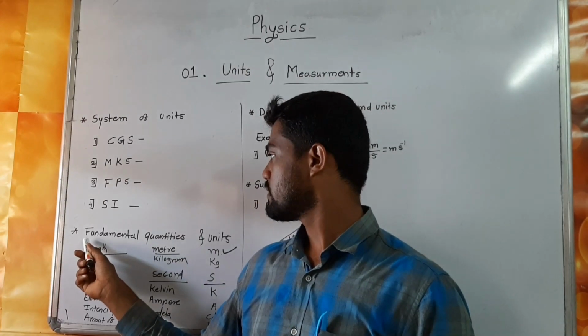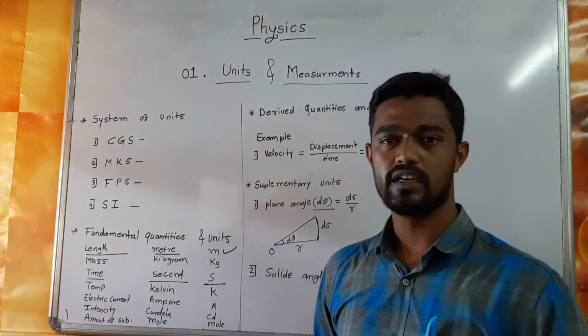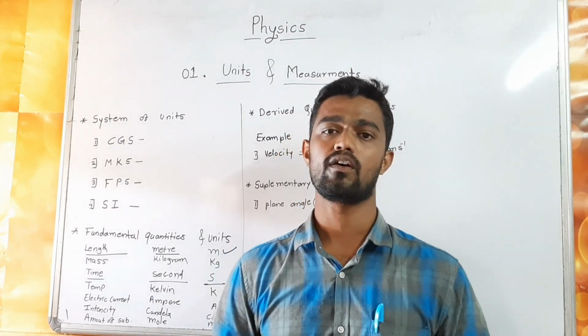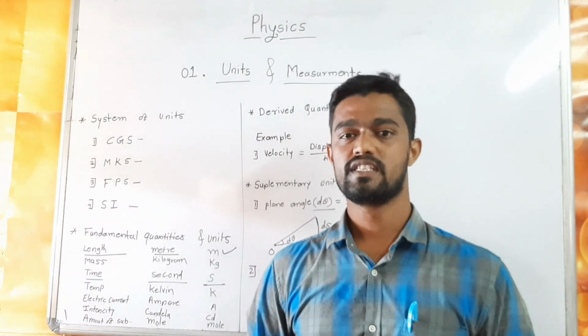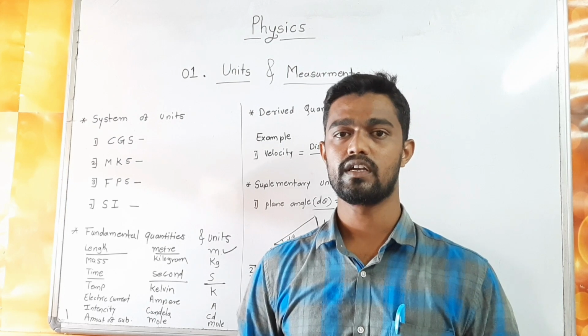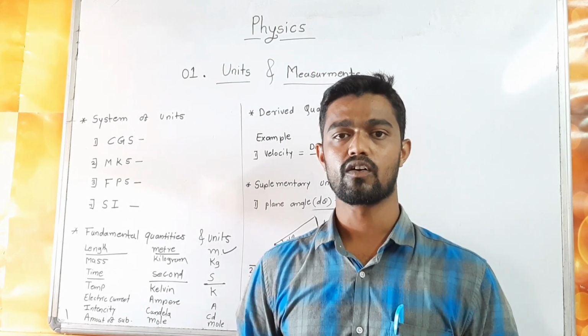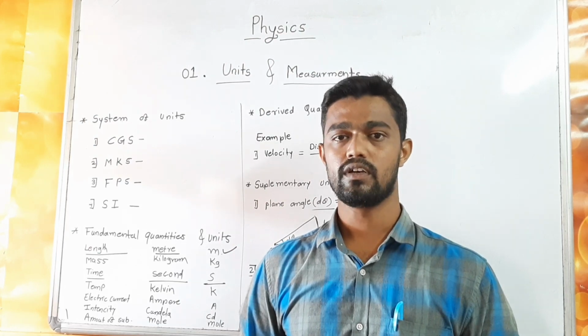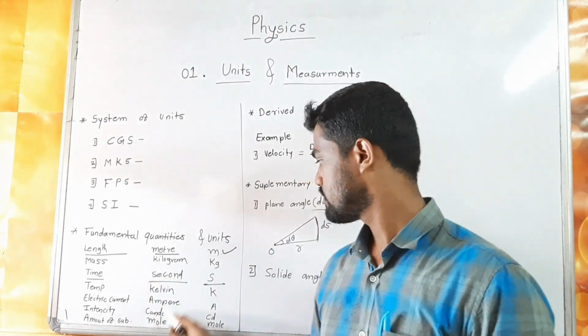Next, the second point is fundamental quantity and units. A fundamental quantity is a physical quantity which does not depend on any other physical quantity. There are 7 fundamental quantities, having 7 SI units and 7 symbols.